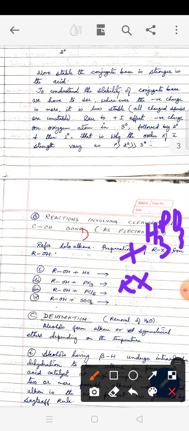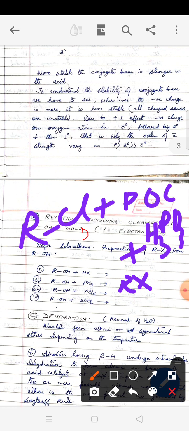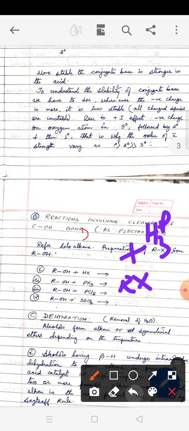Third reaction, ROH plus PCl5 will give you RCl. We cannot write here RX because we have taken chlorine as the halogen, and POCl3, phosphorus oxychloride, plus HCl. And reaction with SOCl2 will give you RCl plus SO2 plus HCl. It is a well-known reaction, so I am not rewriting.